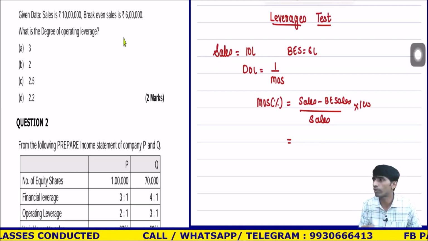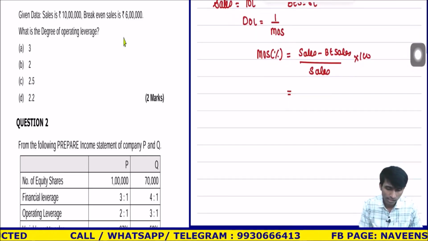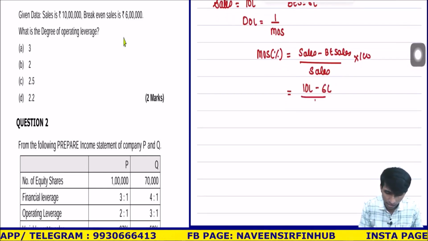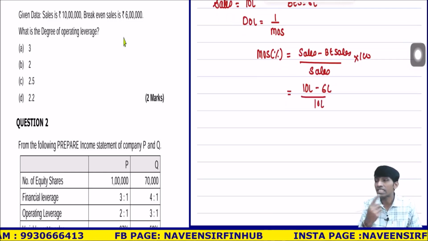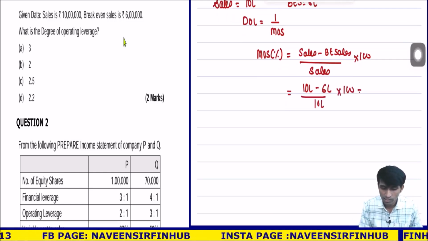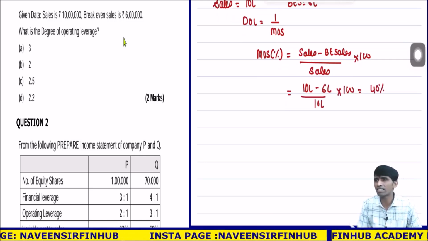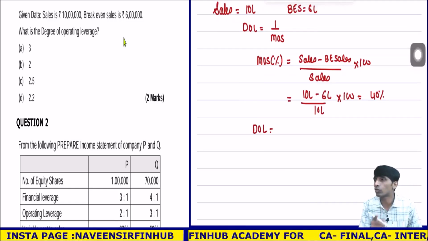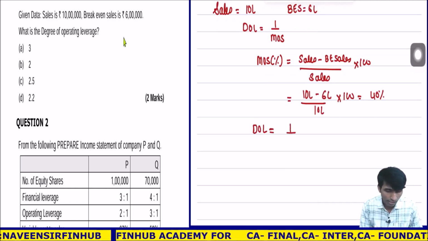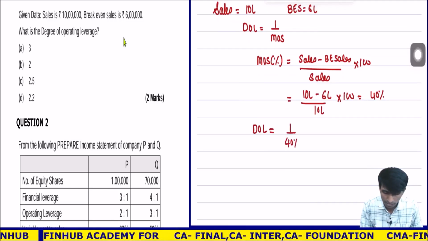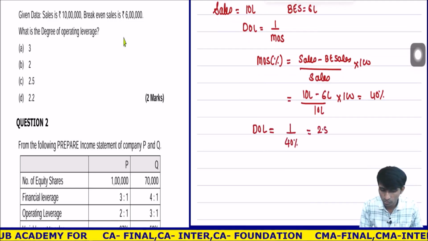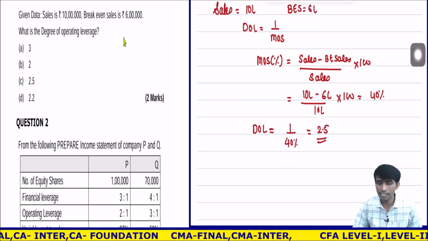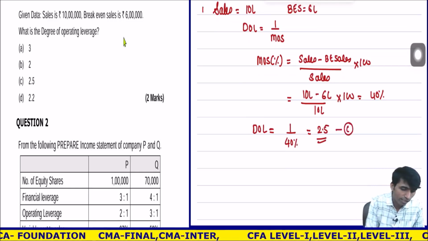Sales is 10 lakhs minus break-even sales 6 lakhs, upon 10 lakhs. Remember the base is sales. Into 100, so this comes to 40%. 4 lakhs divided by 10 lakhs is 40%. Once I get this, I can easily calculate DOL. This can all be done on the calculator, no need to write. DOL equals 1 divided by 40%, which is 2.5. Don't forget to press the percentage sign. Very easy. Option is C. This is the first question done.